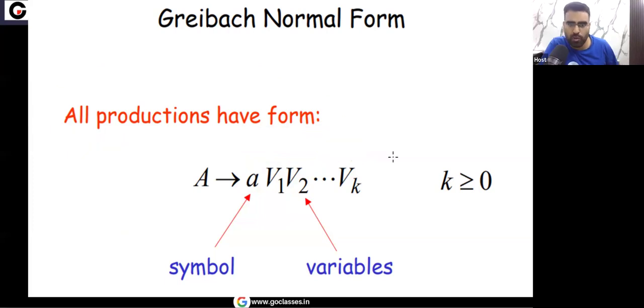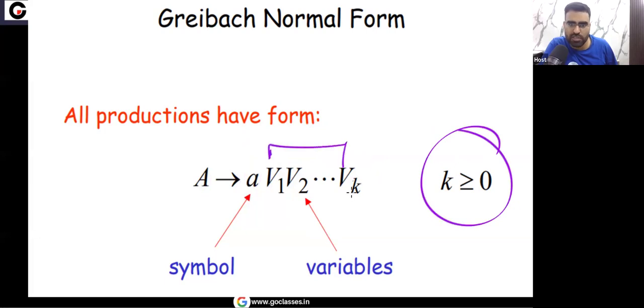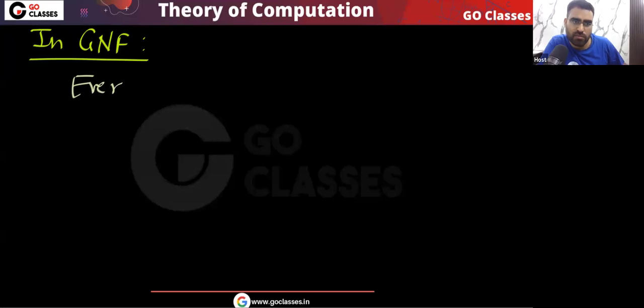Every production must have this format, where a variable is going to a terminal followed by zero or more variables. You can see k is greater than or equal to 0. Look at this: a variable going to a terminal followed by zero or more variables. So this is the Greibach normal form. This type of production is allowed. Every production must have this format. So tell me, in GNF, which types of productions are allowed and which are not allowed? Can you tell me? So let me repeat that every production must have this format.